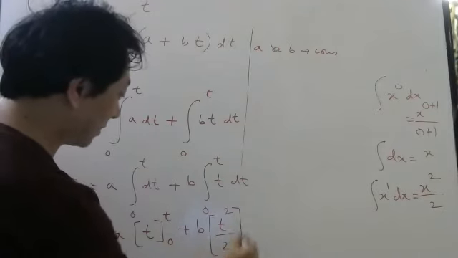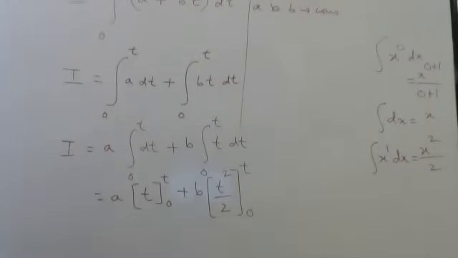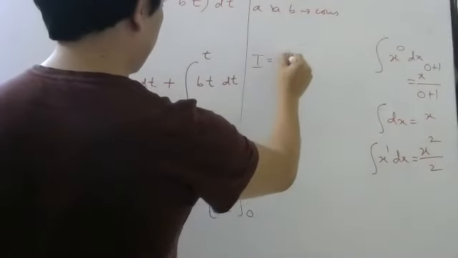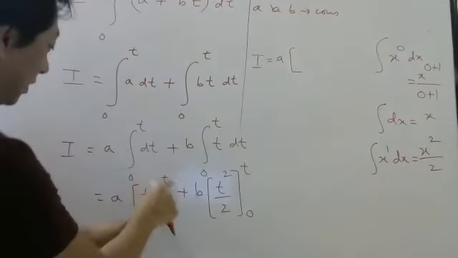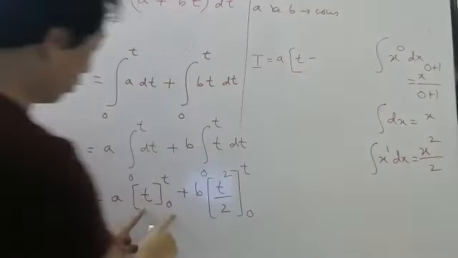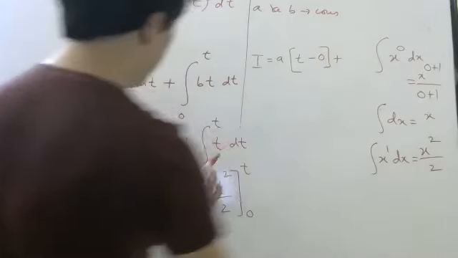Again put brackets, upper limit, lower limit. After doing that, you have to put the limits. So put the upper limit first in place of the variable. So t minus, put the lower limit, 0.